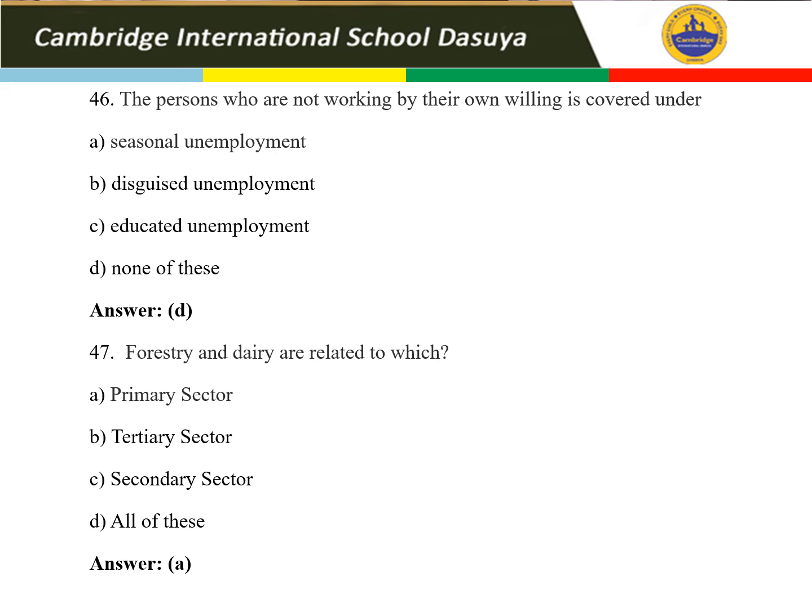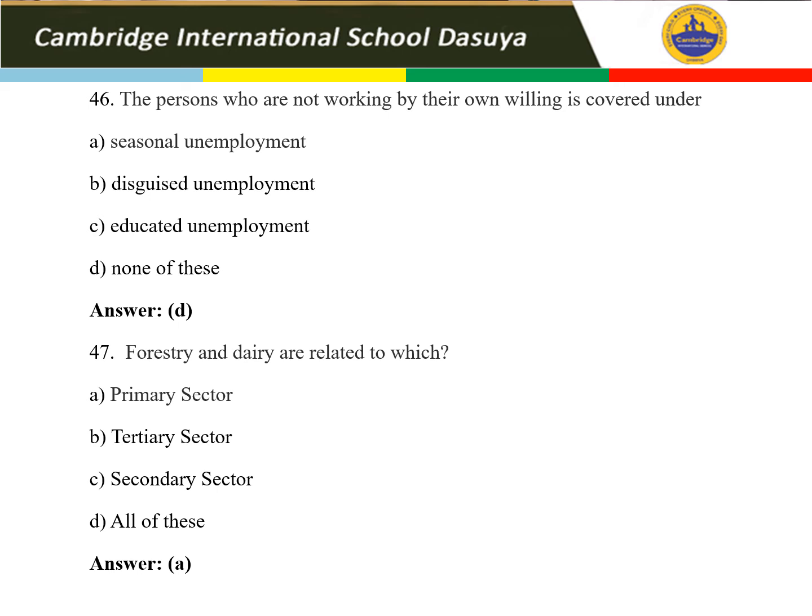अपनी willingness के साथ तो disguise का कुछ लेना देना नहीं होता. Seasonal में भी कुछ महीने के लिए हम लोग unemployed होते हैं. Third one is educated unemployment. So again, educated unemployment is when you are not able to get the job according to your education. So last option is none of these. So that is the correct one. Fine. So that is the correct one option for this.